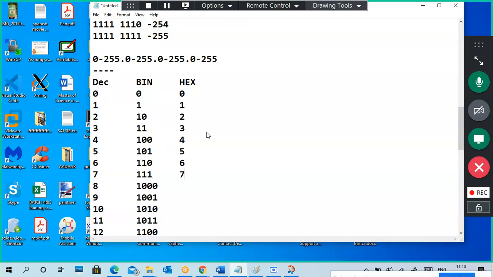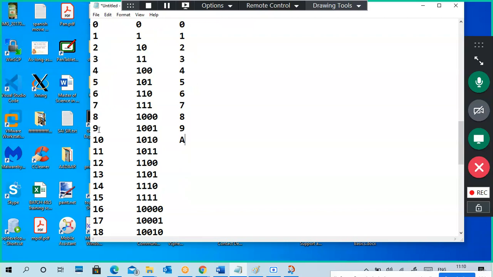Okay, 7 is 7. 8 is 8. 9 is 9. But here it is A. In the decimal system, after 9 it becomes a double digit. But here it is still a single digit only. A represents a digit here, not a letter.